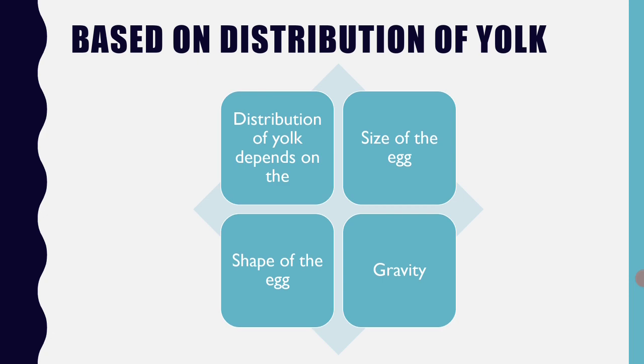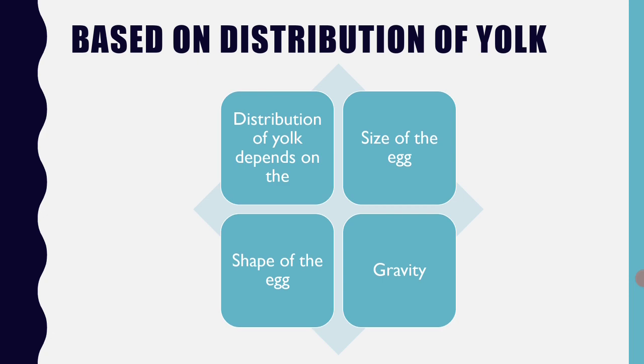And so, based on the quantity of the yolk material, we have classified the eggs into alecithal, microlecithal, mesolecithal, megalecithal. Alecithal eggs are those eggs which are characterized by the absence of yolk. Microlecithal eggs are those eggs which are characterized by the presence of a little quantity of yolk. Mesolecithal eggs are the eggs that are characterized by the presence of moderate quantity of the yolk.